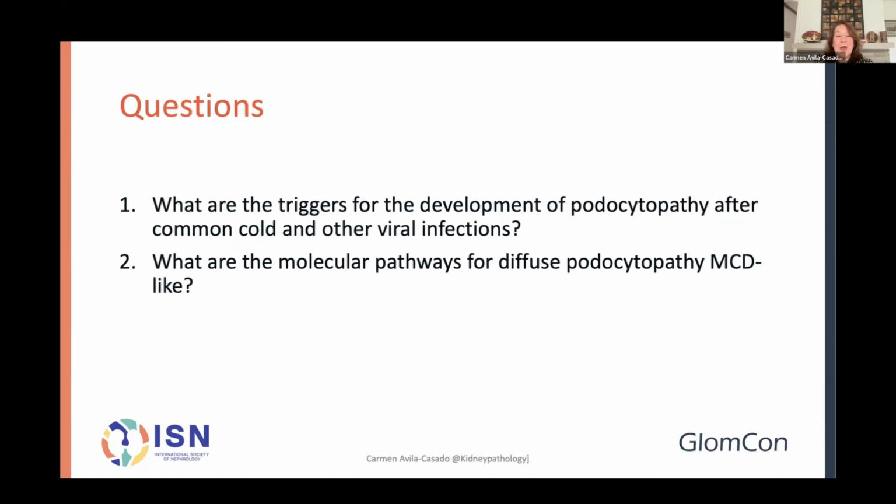So our questions now are: what are the triggers for the development of a podocytopathy after a common cold or other viral infections? What are the molecular pathways for diffuse podocytopathy? And so I would like to hand over the microphone to Dr. Sumant Chugh so we can hear about this.